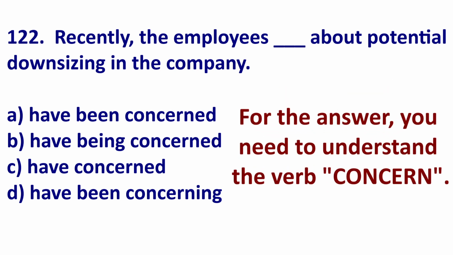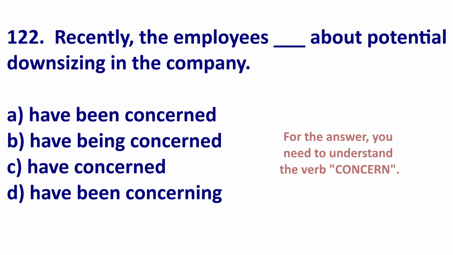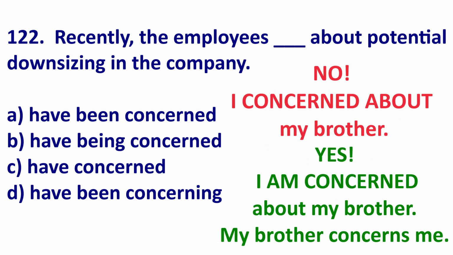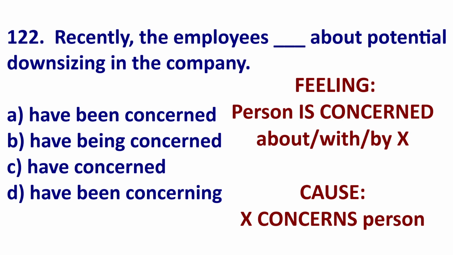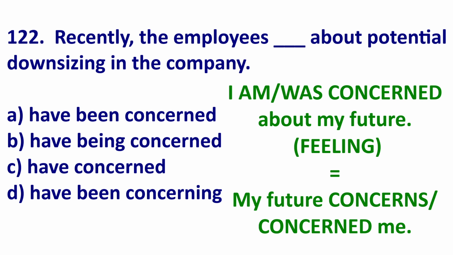To get the answer, you need to understand the verb concern. People often make a mistake with this word. It is wrong to say, I concerned about my brother. Correct? I am concerned about my brother, or my brother's situation concerns me. So when you are talking about a feeling, you will say someone is concerned about something. Someone, be verb, concerned about X. For example, I am concerned about my future. This is my feeling.